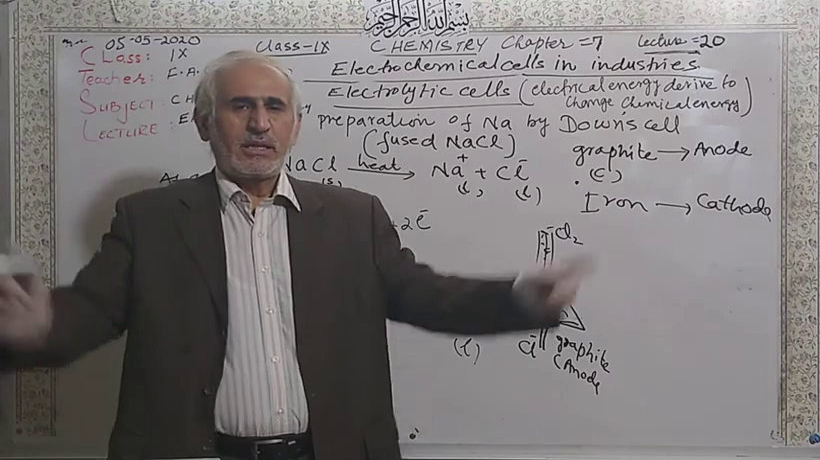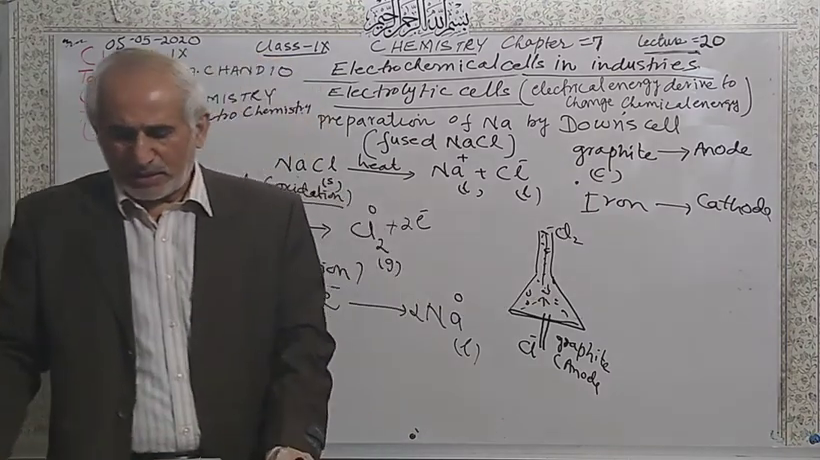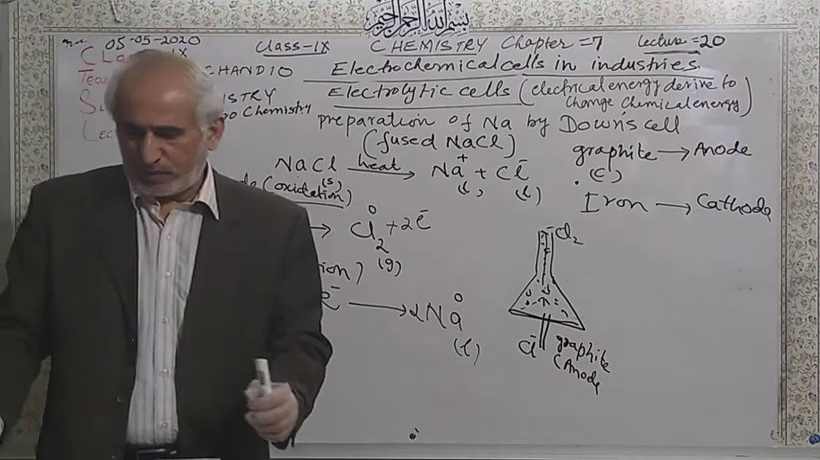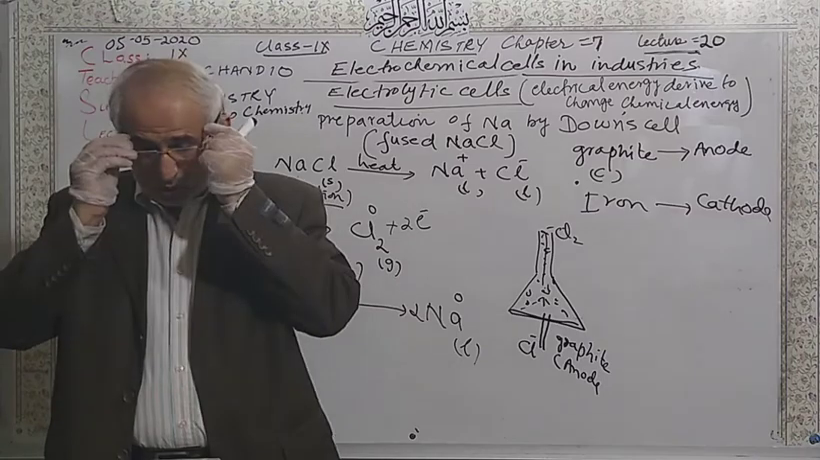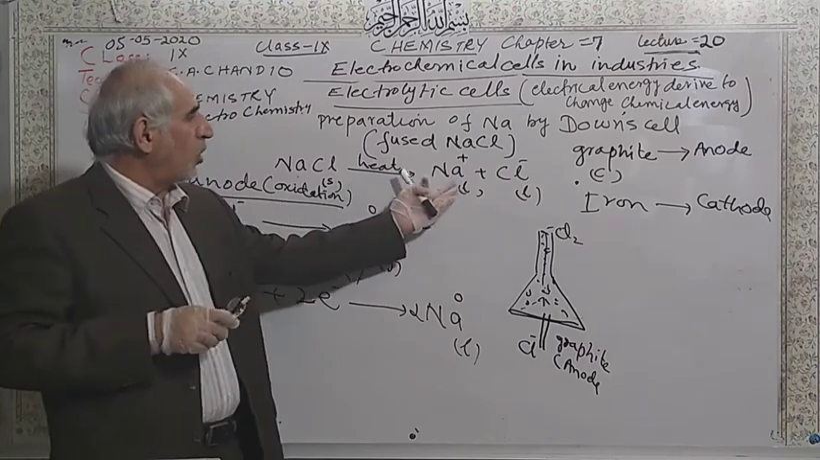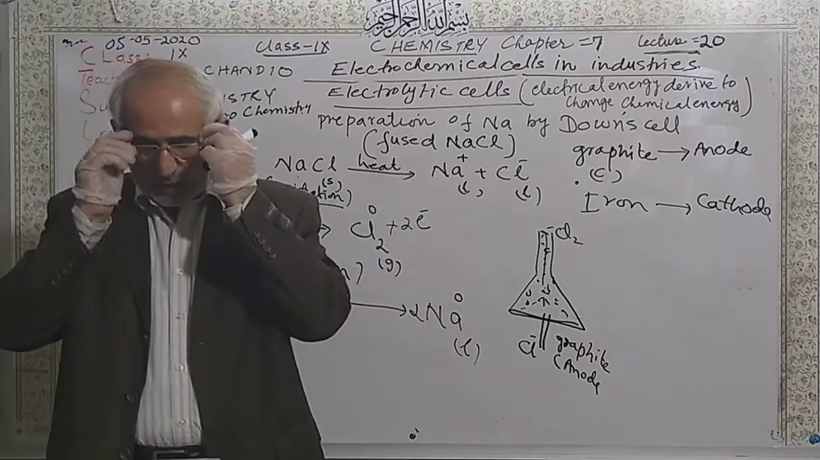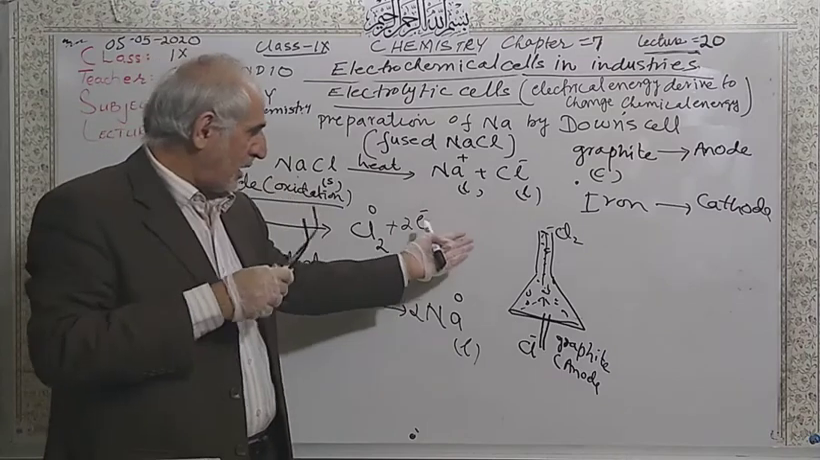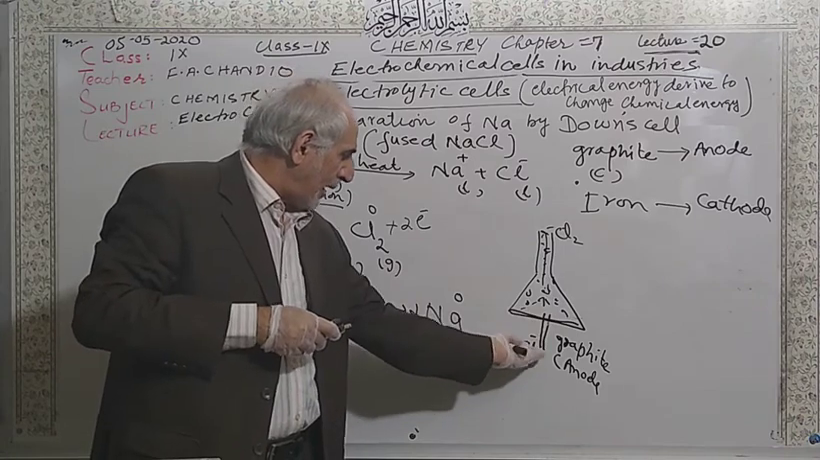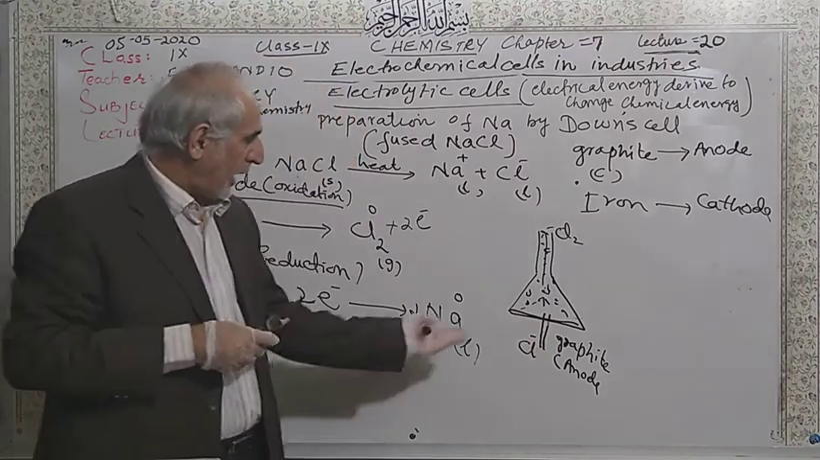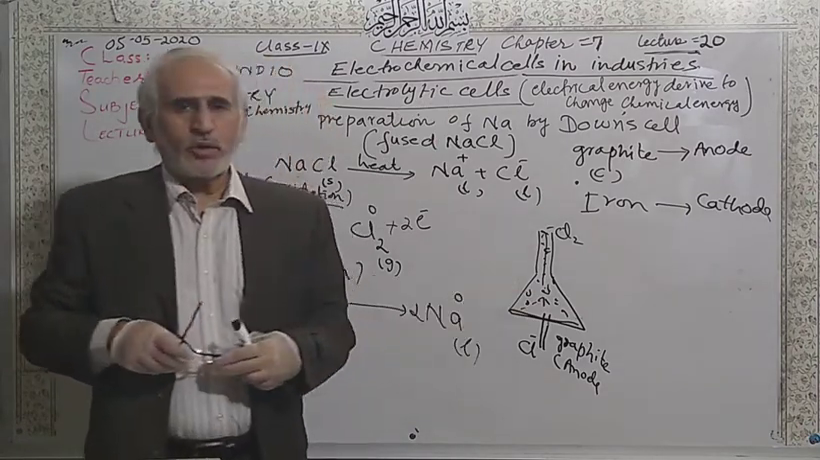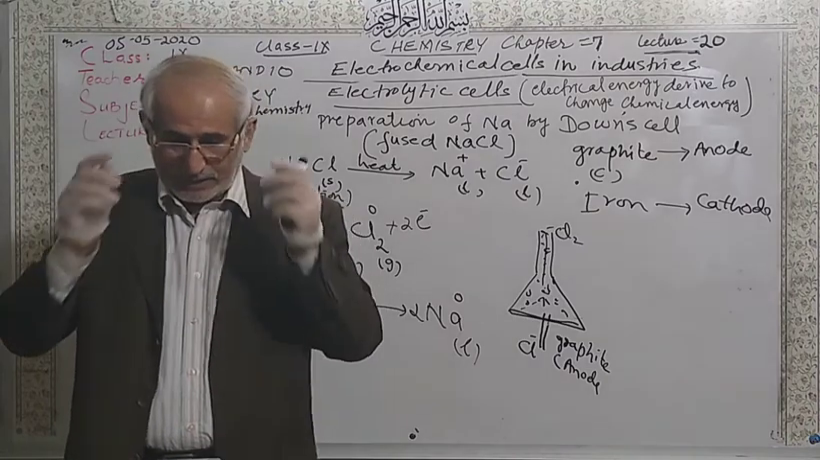On the sides, steel cathodes are mentioned. At the cathode, sodium metal is going to be collected. In this diagram, one big container contains the molten sodium chloride, sodium ions and chloride ions. In the middle, there is a funnel, open here, and there is a graphite anode. These chloride ions will go to the anode by passing electric current, change into chlorine gas, and the chlorine gas can be collected accordingly.